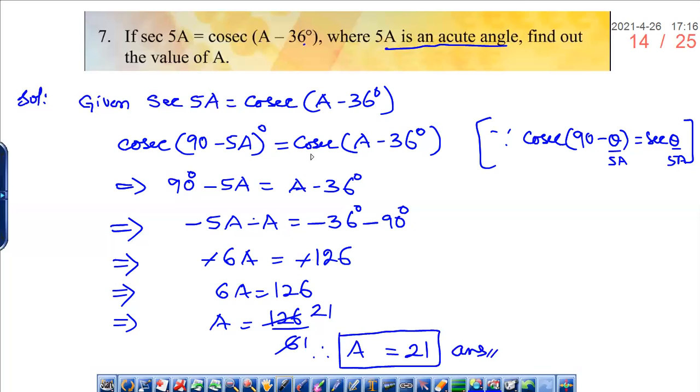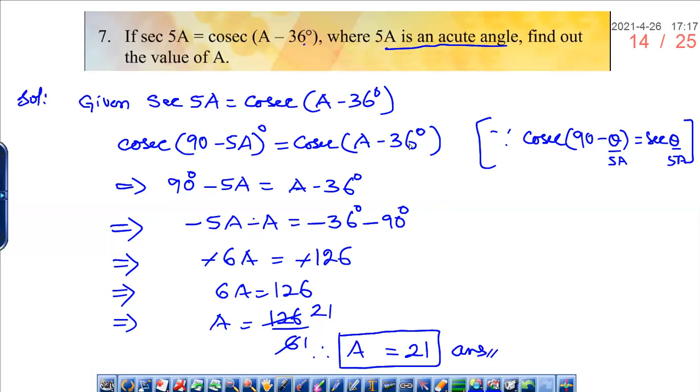So here we have changed, in place of secant 5A, we have written cosecant 90 minus 5A, because 5A is given in the problem as an acute angle. So we have substituted the complementary angle of secant, and then we have solved it, which we learned from the previous classes.